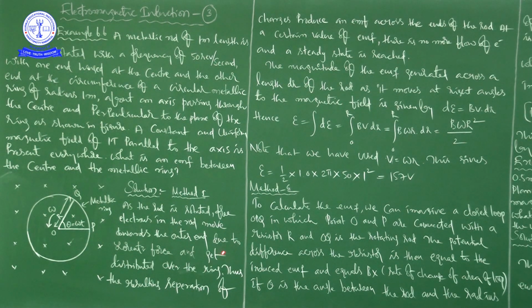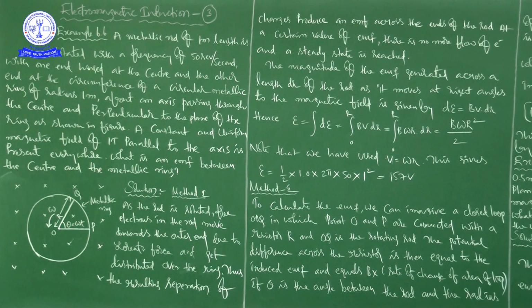Now, if theta is the angle between the rod and the radius of the circle at P at a time t, the area of the sector OPQ is given by pi r square into theta by 2 pi.